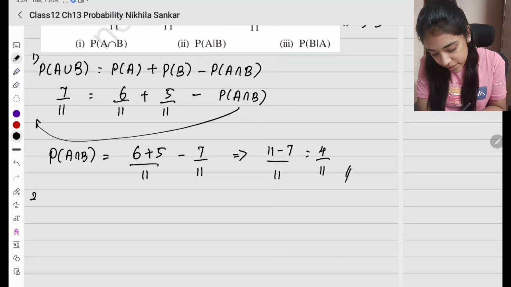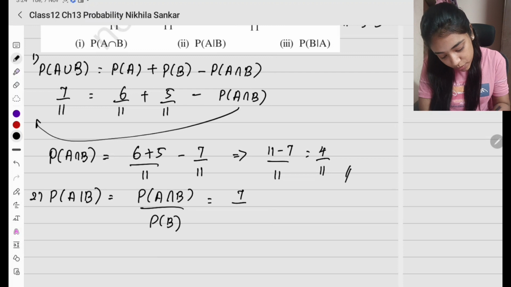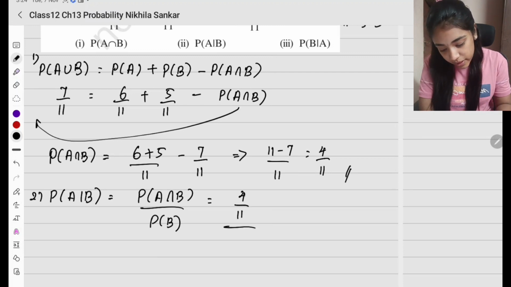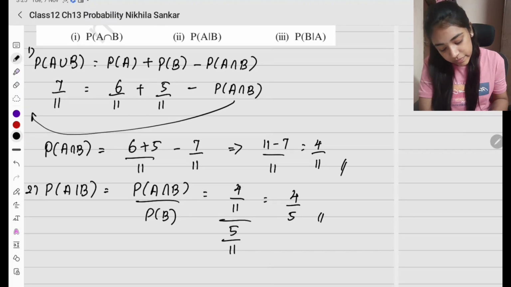Okay. Second subsection, probability of A given B, which is going to be probability of A intersection B divided by probability of B. Now we just have to substitute what we found. So I have 4 divided by 11, divided by probability of B, which is 5 by 11. So this is going to be 4 divided by 5.